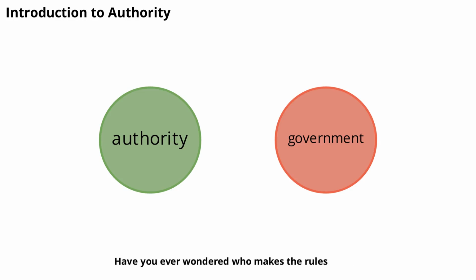Have you ever wondered who makes the rules, how those rules are enforced, and why we follow them? Understanding government authority helps us see how societies are organized and why order is maintained. In this video, we'll explore what authority means, where it comes from, and how it shapes our daily lives. We'll also look at the different forms it takes and why it's essential for a functioning society.